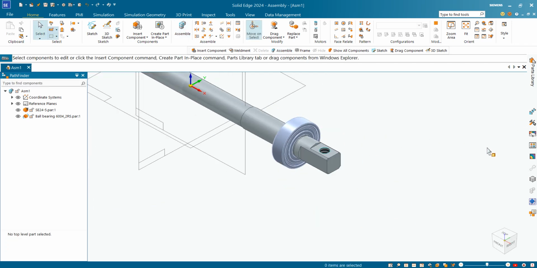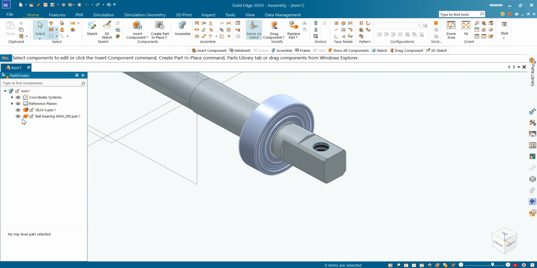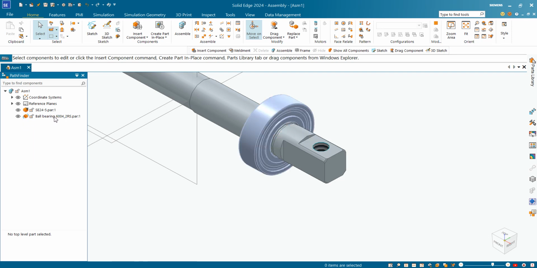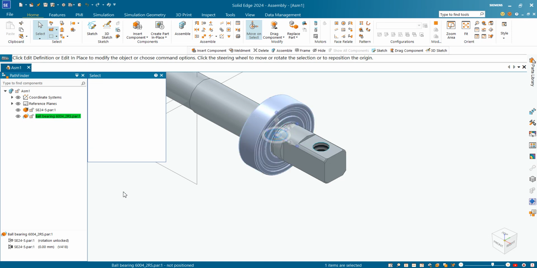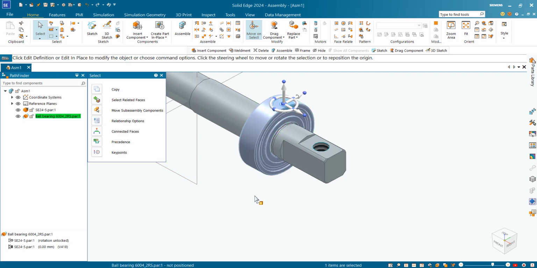Again if you see, here you can see a small bracket around this ball bearing part. Okay, so it means that it is not fully constrained and it is moving. Okay, so it will turn round as we have not locked its rotation.